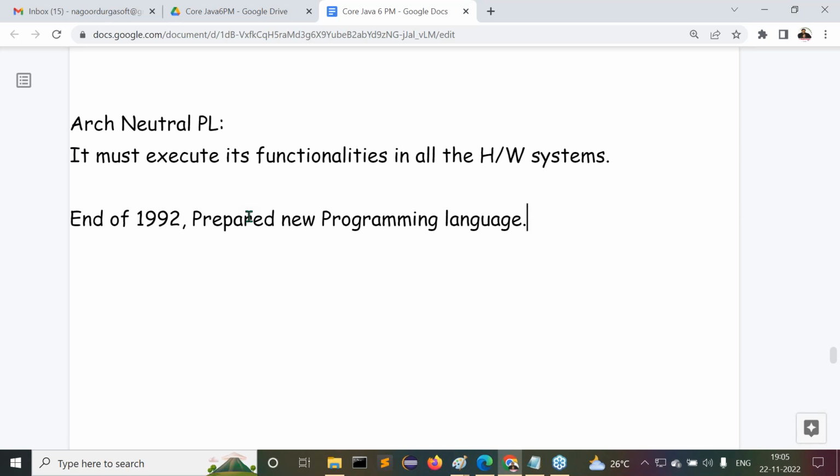Okay, very good. Then what name did they identify? Listen carefully. While searching for a new name, one fine day, what happened? James Gosling sat in his cabin at Sun Microsystems. Understand it carefully.